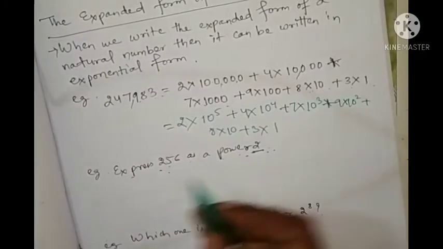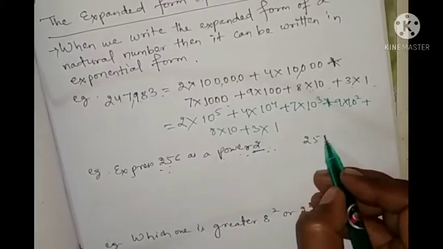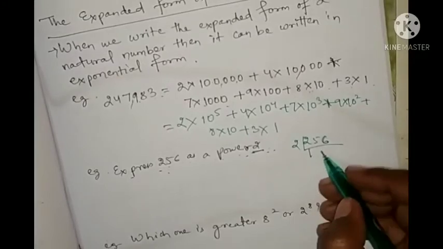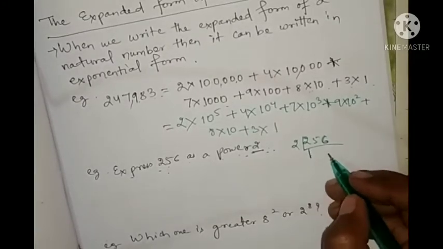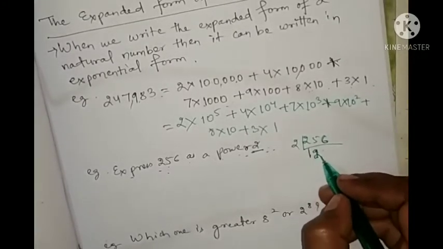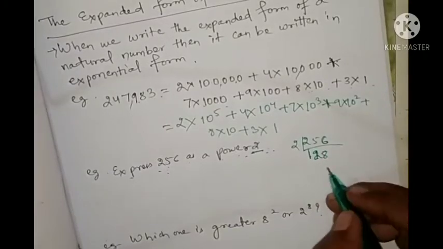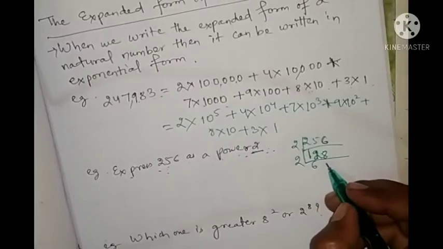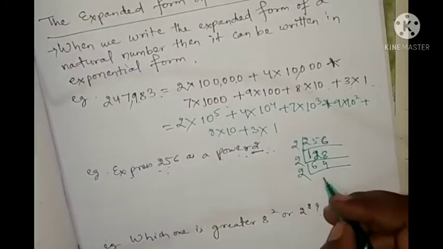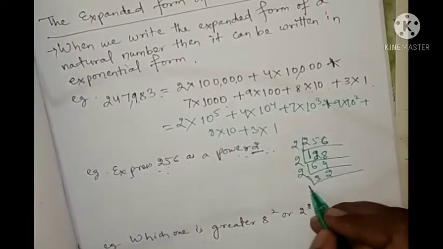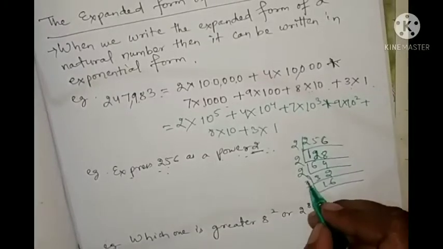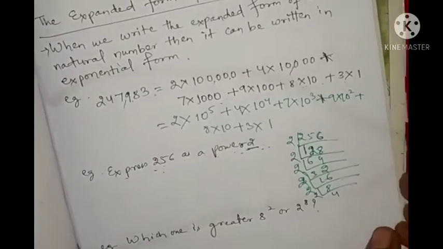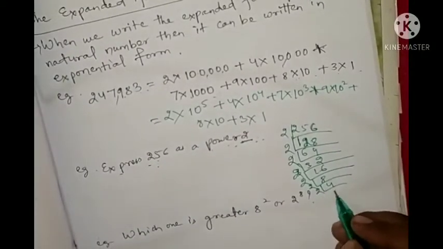So we'll divide it by 2: 2 sixes are 12, 2 fours are 8, 2 threes are 6, 2 twos are 4, then 2 sixteens are 32, then 2 eights are 16, then 2 fours are 8, next 2 twos are 4.